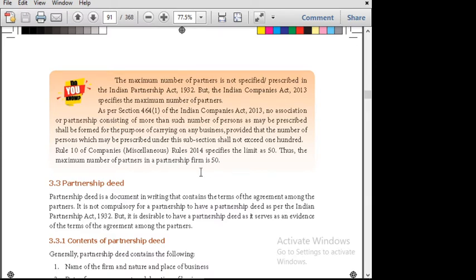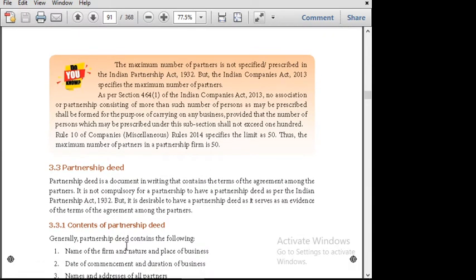And the next thing is the partnership deed. You know the meaning of a deed. Deed is nothing but the agreement of the partnership. That is known as a deed. So, how should the deed be? It's a document in writing that contains the terms of the agreement. Terms of the agreement refers to the ways in which they are going to work, the rules and regulations. It's known as the terms of the agreement.